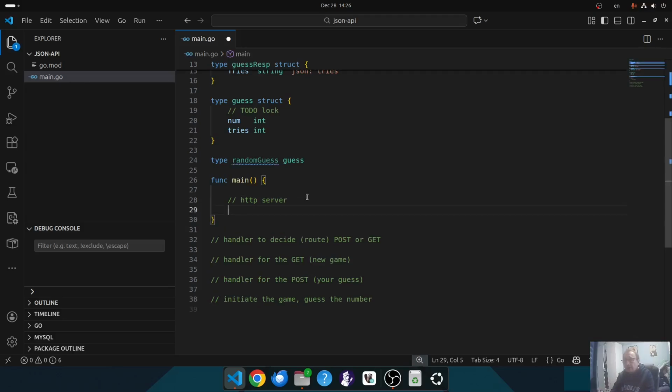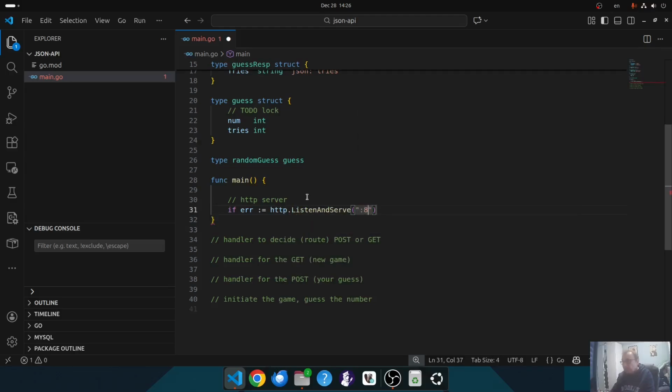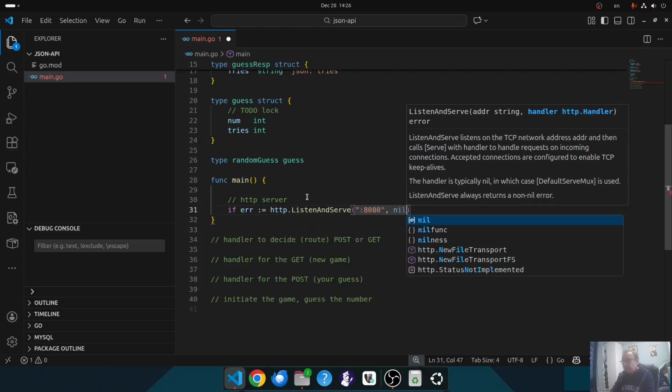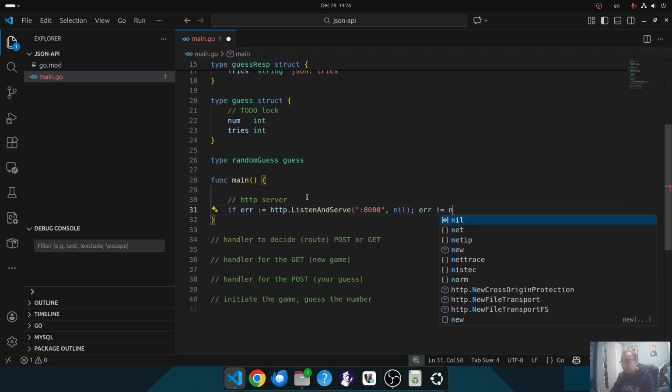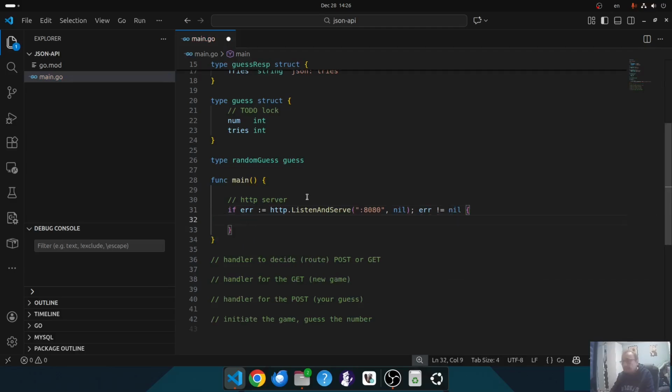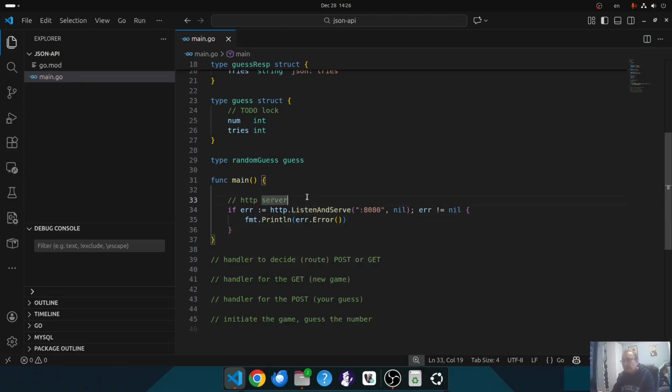Spin up an HTTP server. An HTTP server can return an error, so I handle the error as well. If err, http.ListenAndServe. Let's use port 8080, and by default no handlers. And if the error is not nil, just print what the error is, and that's it.